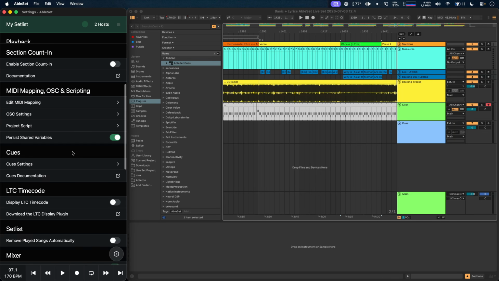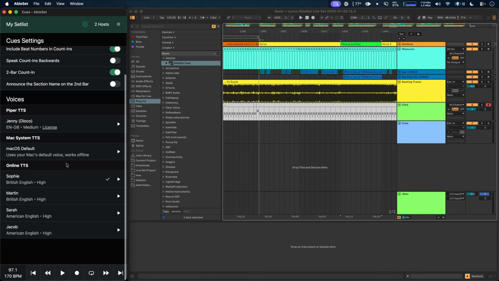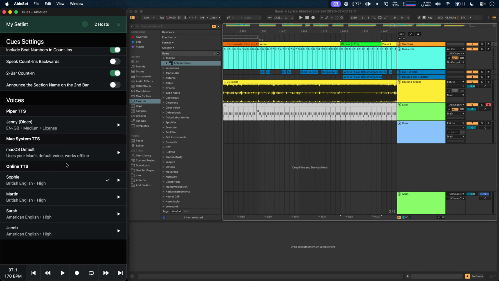Going back to the Cue settings, there are currently 6 different voices that you can choose from. 2 of them are generated locally on your computer, and that is Jenny. And your Mac's default voice, so that could be Siri, for example.